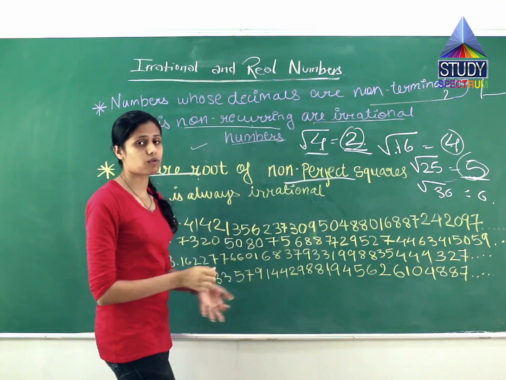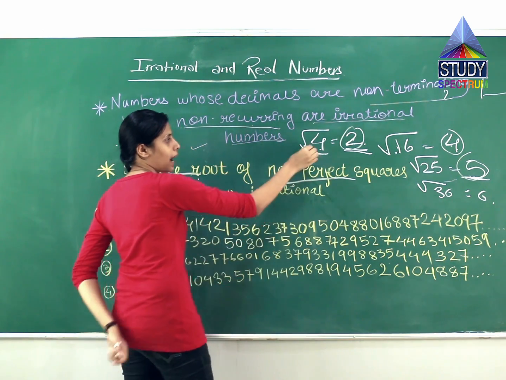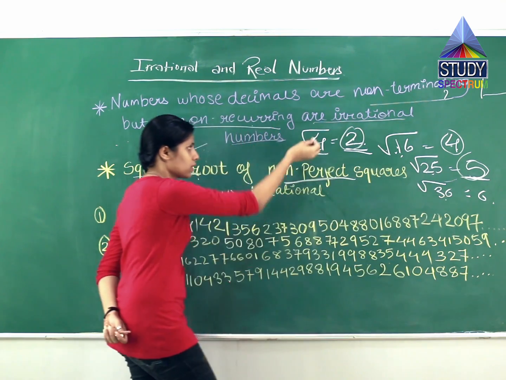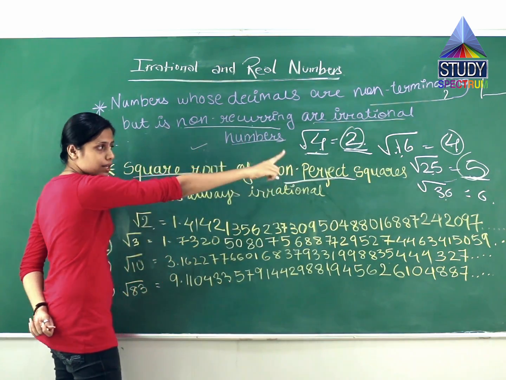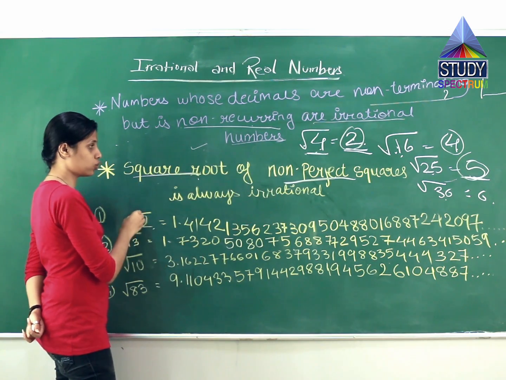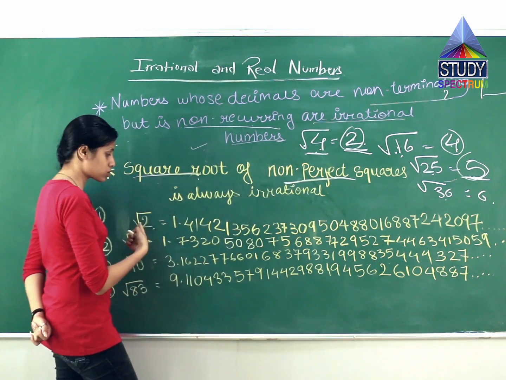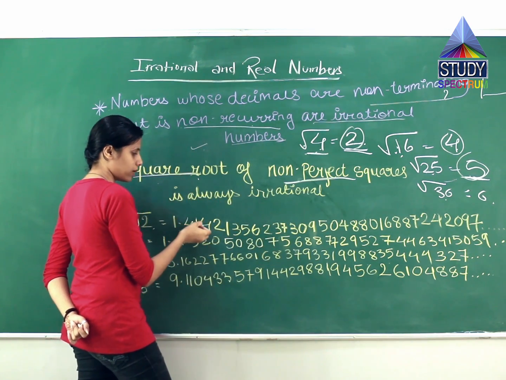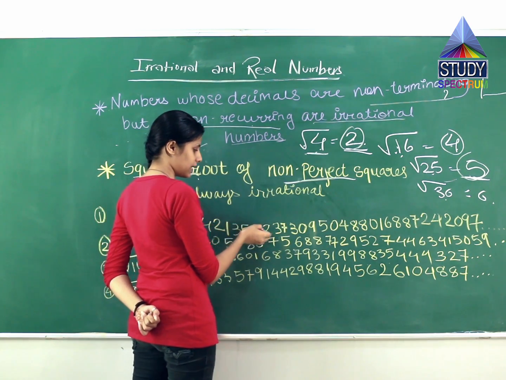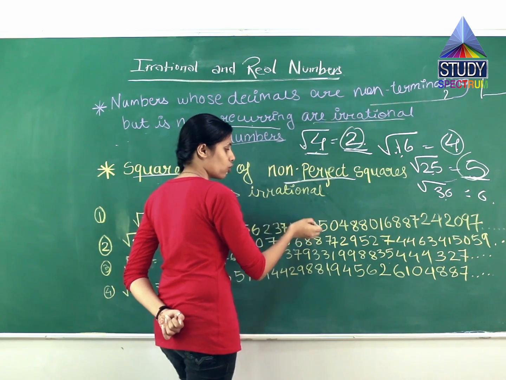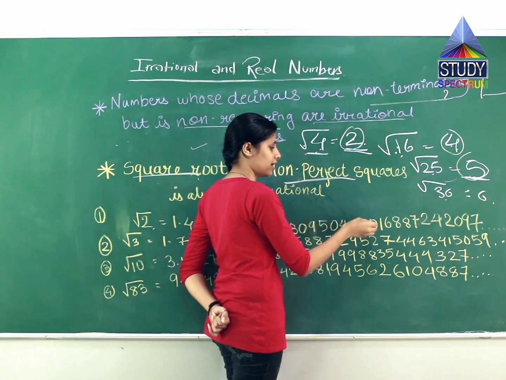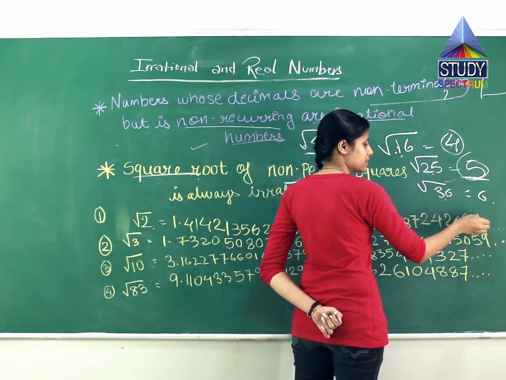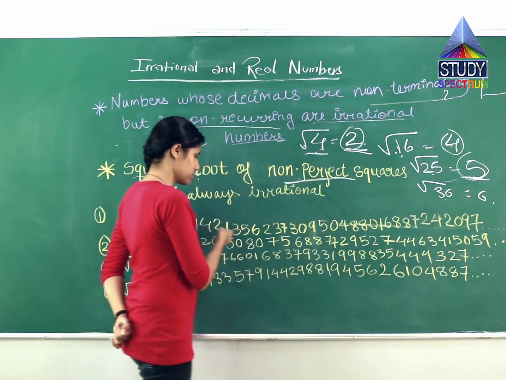So what is a non-perfect square? Here we have 4, 16, 25, 36. Is root 2 included in that? No. So root 2 is a non-perfect square. If you take its root, such a long answer will come, which is 1.4142135360930488016887242097.